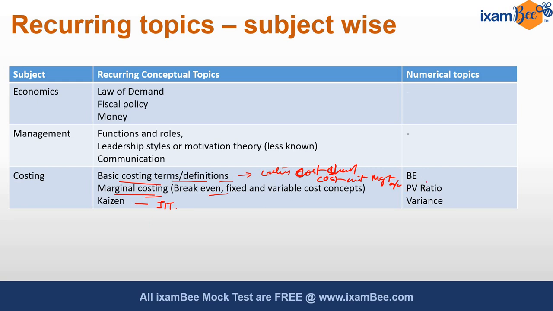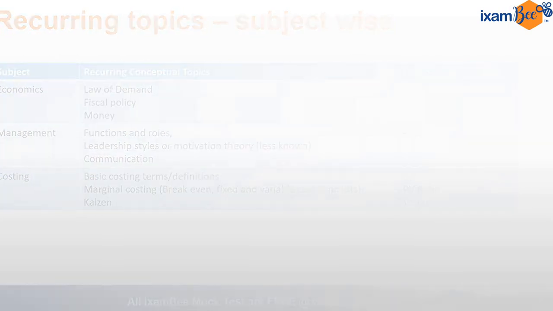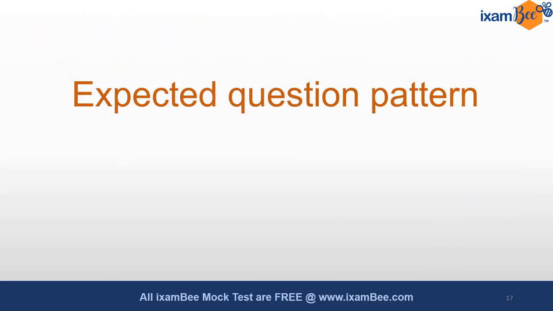From the numericals aspect, yes, there have been numericals in costing, mostly related to break even, PV ratio, variances, and here only total and fixed and variable cost concept basically will be utilized. So you should have a good understanding of these aspects for solving the numericals also. So based on all this, now I have prepared an expected question pattern. What type of questions are likely to be asked? Topics, not exact questions. I am not making an exact question paper here.